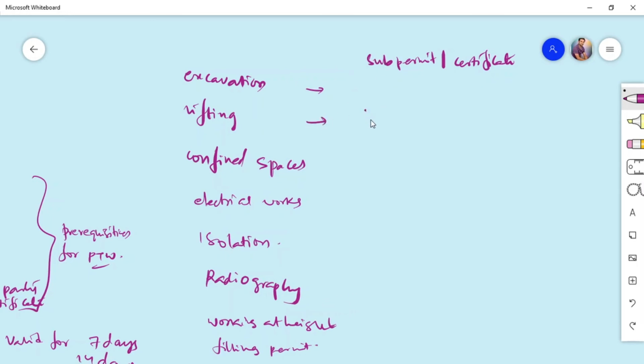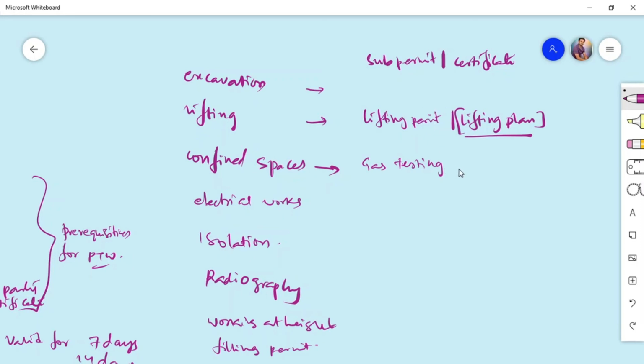Second, in lifting, we need a lifting permit, or you can simply have an additional lifting plan on how you are going to carry out the lifting. When you come to confined spaces, we have an additional section which is gas testing, which is a major thing, because once the confined space is locked out, we go for draining, cleaning, purging, and then ventilation. Then only is it safe to enter. But before going into a confined space, we will go for isolation. We will discuss that a bit later.